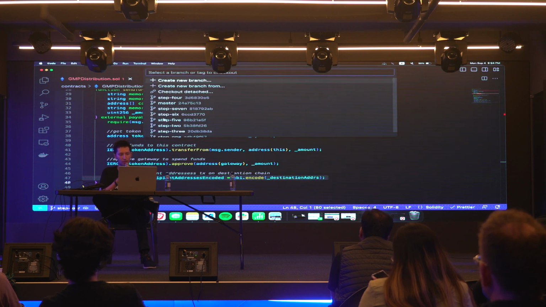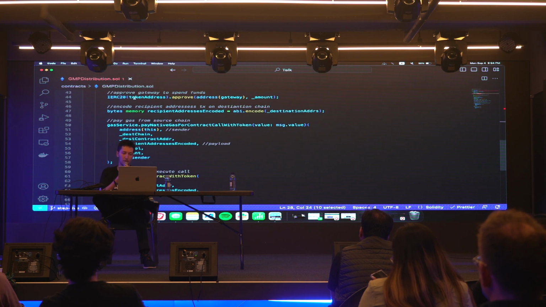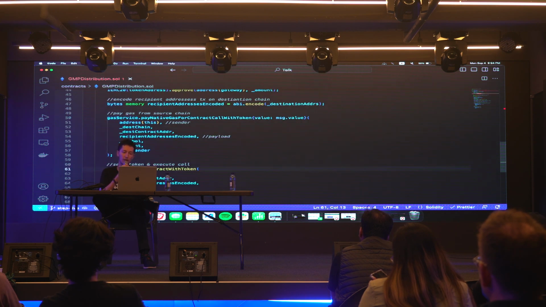First thing we have to do is finish up writing this send to many function. Our last thing we have to do is with our gas service and with our gateway contract actually trigger the interchain transaction. So for gas service, we call this very long named function, pay native gas for contract call with token. All this is saying is, hey, which destination chain do we want to pay gas on?